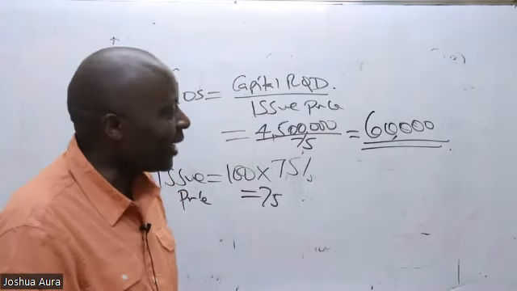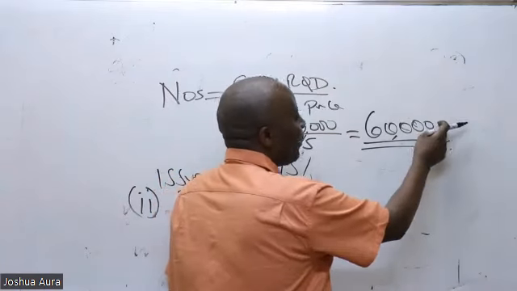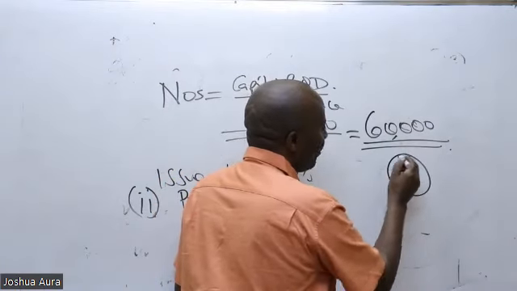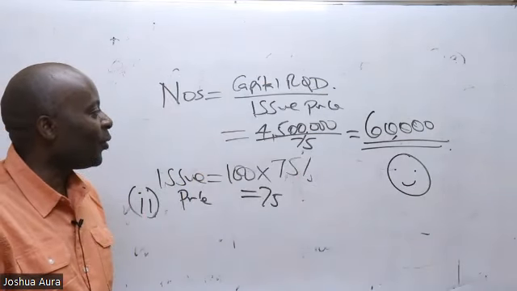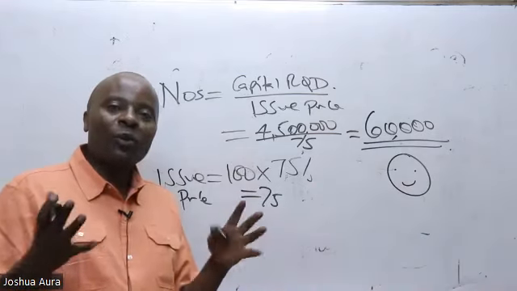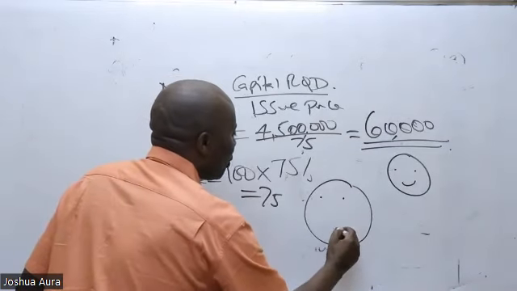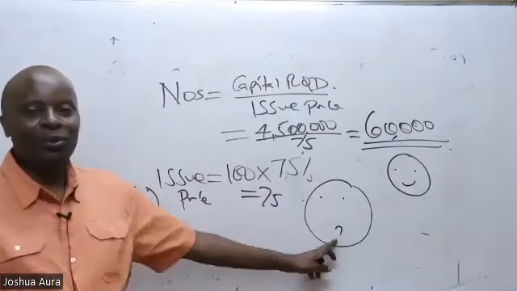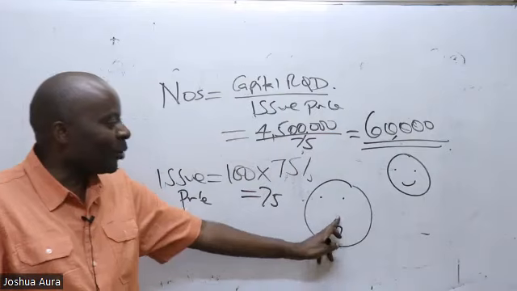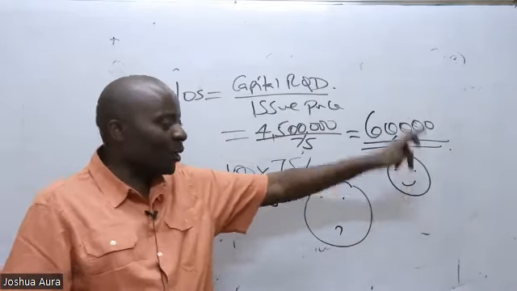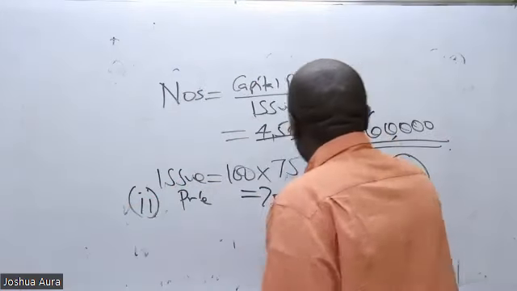I realized there is another one who draws emojis. Somebody who is very happy that he has gotten this correctly draws something like this. Another one goes to a page and realizes he is not even able to write anything, so he draws a big emoji showing that he is very sad, pulling the mouth south, or rather east, like that. We shall overcome. This is not your portion. Your portion is here. In your exams, you should be smiling throughout.